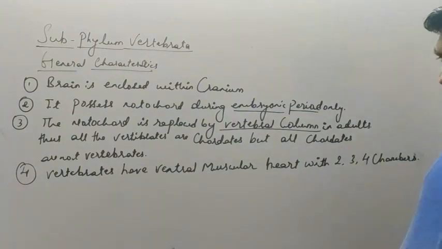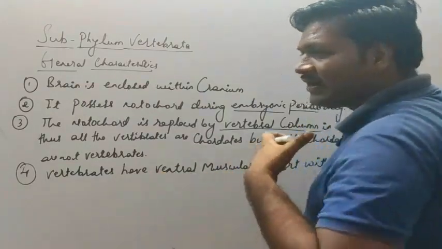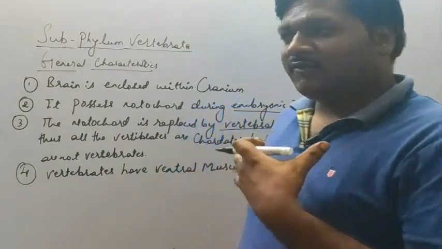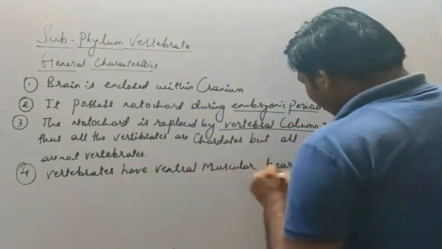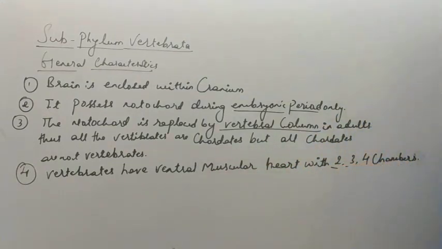So in vertebrates there is a muscular heart which is located in the ventral part of the body, not in the dorsal. That heart may have 2 chambers, 3 chambers, or 4 chambers.